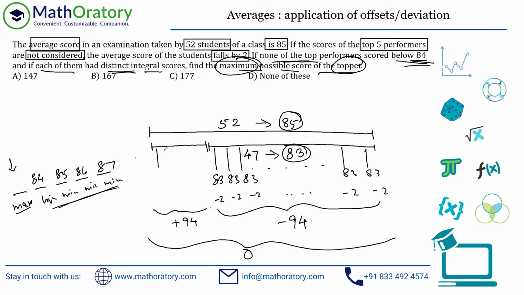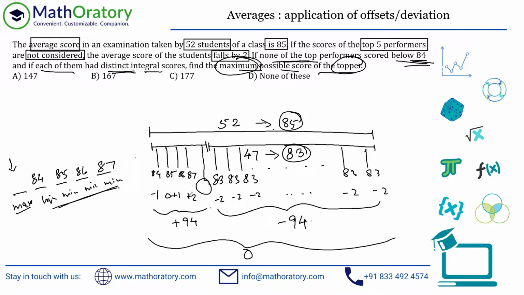So what I'm doing is I'm considering that these 4 scores are 84, 85, 86, and 87. Hopefully this is visible. Or let me just write this a bit properly. So we have 84, 85, 86, and 87. This is the 5th one, and this is our focal point. I'll come to that in the last thing. And let me calculate the deviation again from the grand average, always from the grand average. So these numbers have deviations of -1, 0, +1, and +2, right?